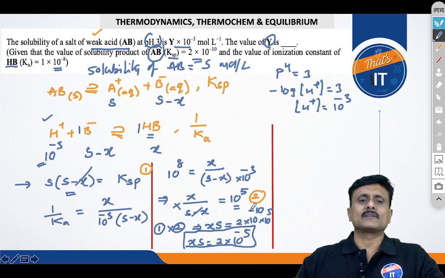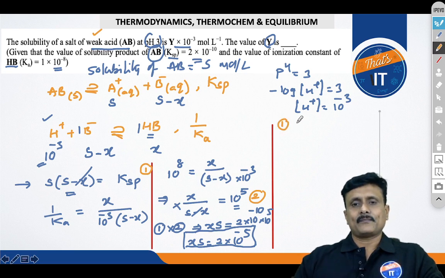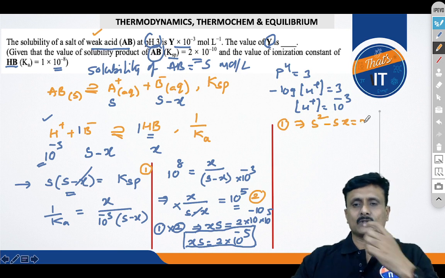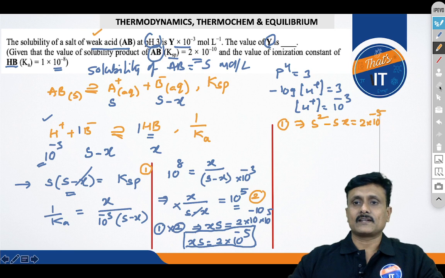You need to find the solubility, isn't it? So I will take equation 1 again. You can see S square minus Sx is equal to Ksp. You know the value of Ksp, isn't it? 2 into 10 to the power minus 10.